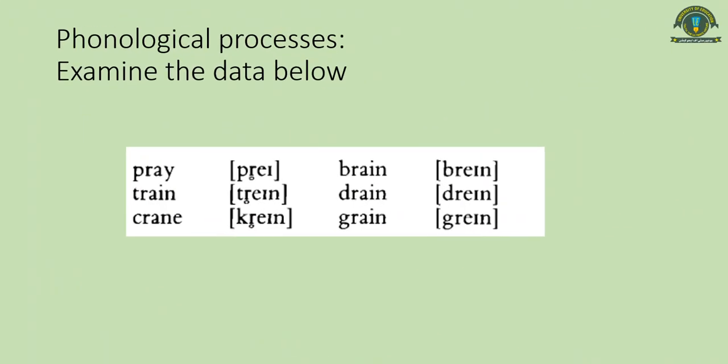Now, phonological processes. There is another example of how distinctive features help us to describe phonological processes of the language. Now examine the data below and tell what you understand, what's happening. Let me tell you one thing, that this small circle under the R sound actually shows that R is devoiced here. So observe this data carefully, and you have to try to describe the behavior of the R sound.